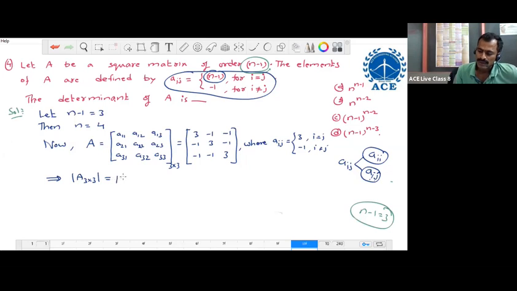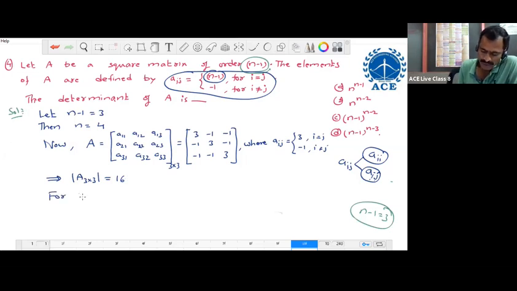What do you get here? 16. Check whether it is 16 or not. Right. If we expand and simplify, this will be 16.